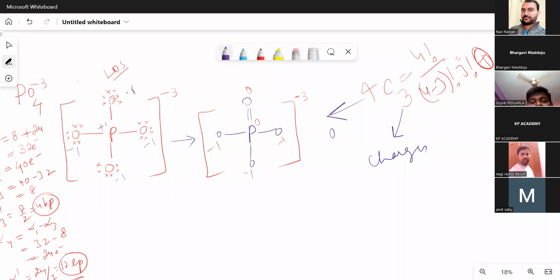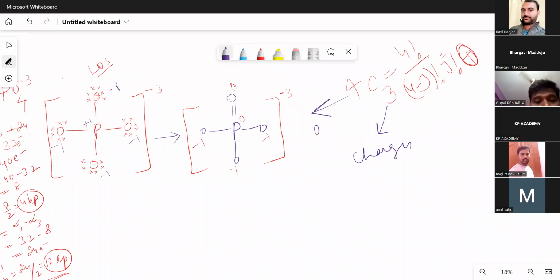Now, the idea here is, what is the bond order in this phosphate? Again, use the concept 1 plus pi by sigma. Now 1 plus, how many pi bonds are there? 1. 1 by 4, this is equal to 1.25.